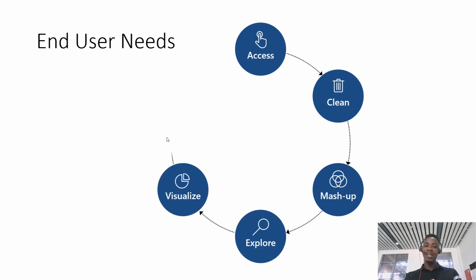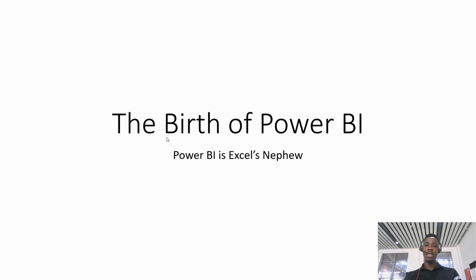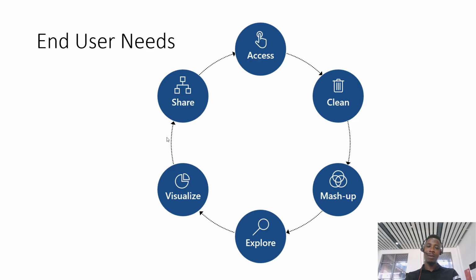Then after cleaning the dirty data, we mash it up. Mashing it up simply means that you are trying to relate tables to each other. After mashing it up, you explore, right? You play around with the data, you look at the data, then you visualize. Visualize simply means you are telling a story to the world to say, based on this data, this is the story we can actually pick out from this data.